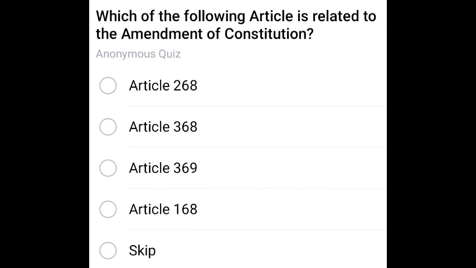Next question. Which of the following articles is related to the amendment of Constitution? The correct answer is 368. Article 368 is related to the amendment of Constitution.